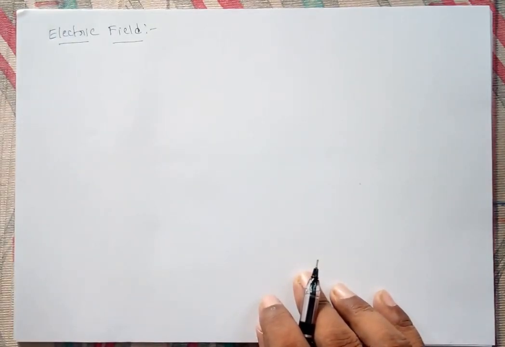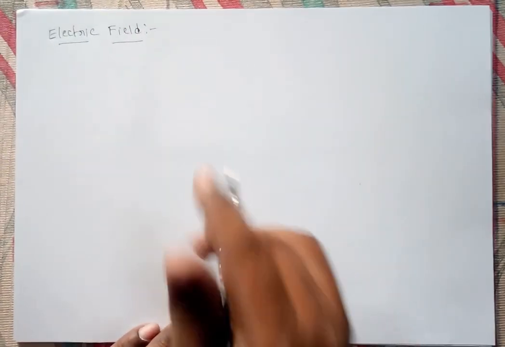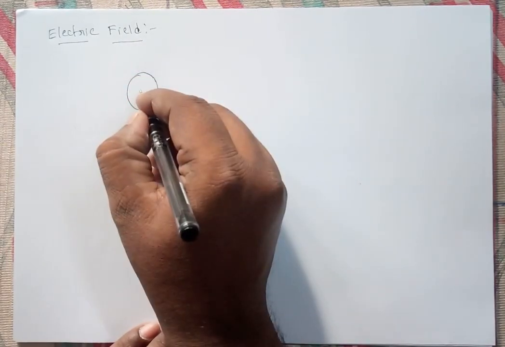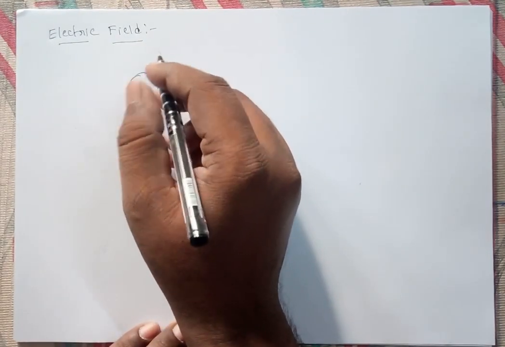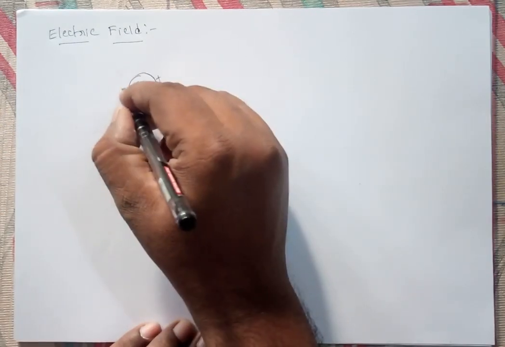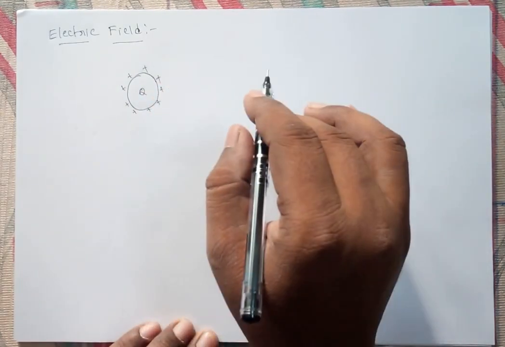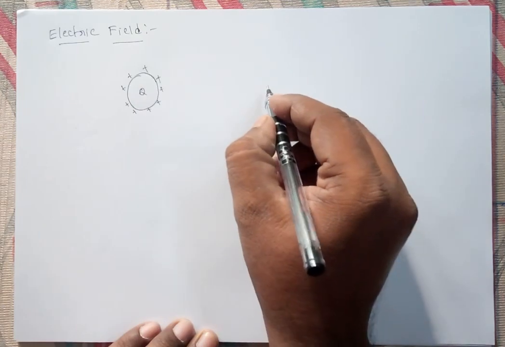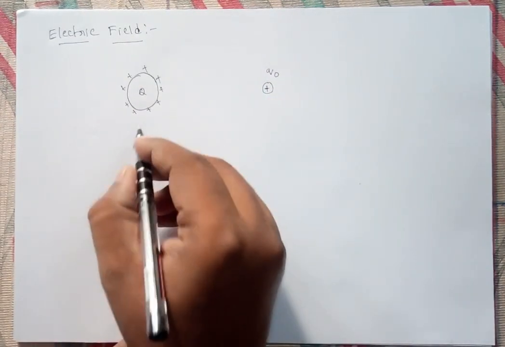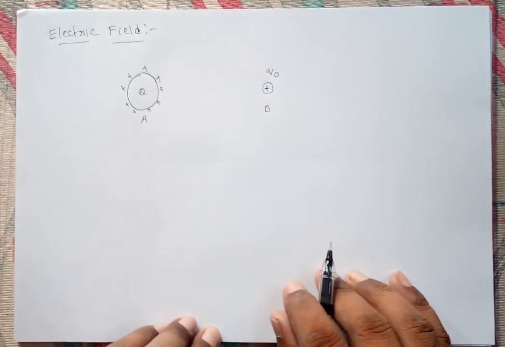If you take two bodies, let us suppose a body of charge Q here, positively charged, and at a certain distance we place a charge Q naught, also positive. Let this charge be A and let this charge be B.